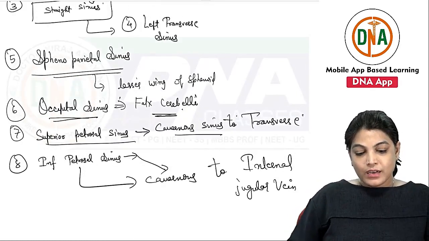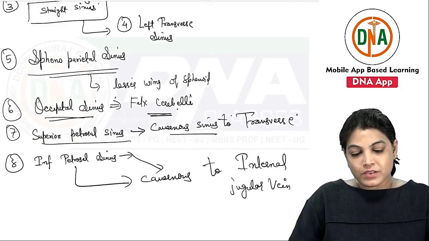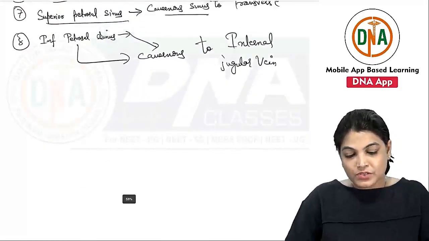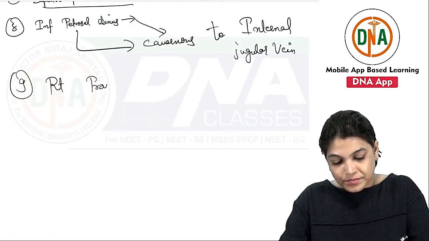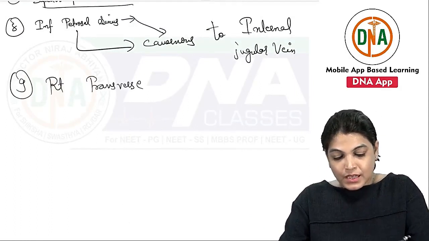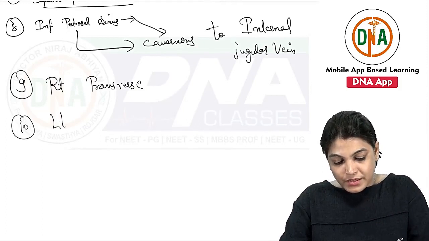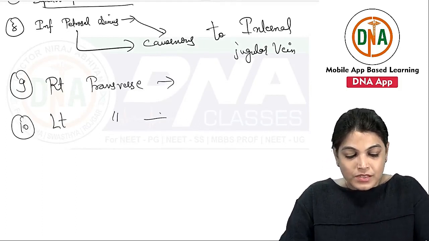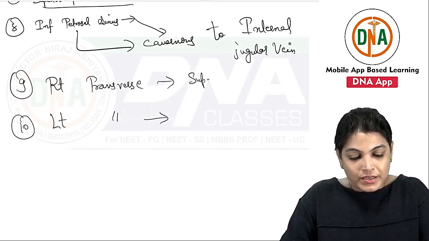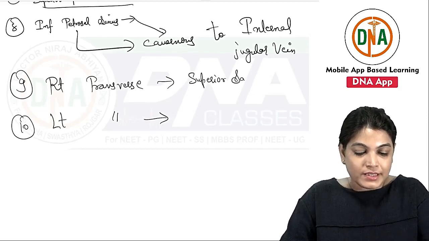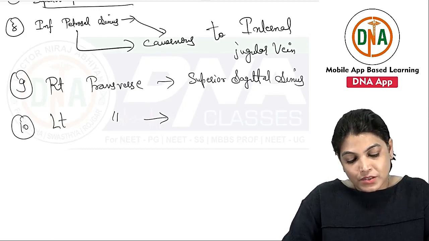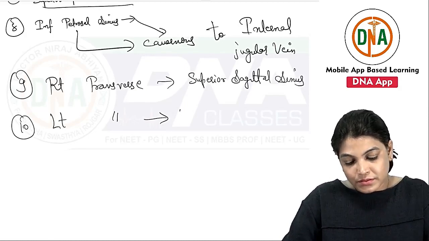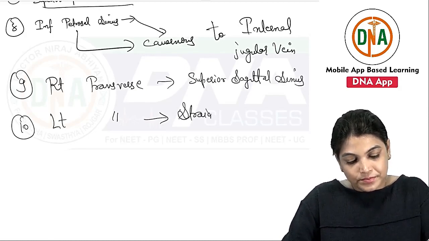So coming to the transverse sinus, there are two transverse sinuses: one is the right transverse sinus, the other is the left transverse sinus. The right transverse sinus is a continuation of the superior sagittal sinus, and the left is a continuation of the straight sinus.